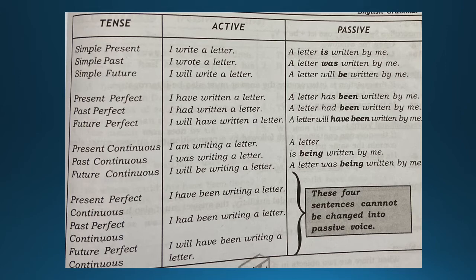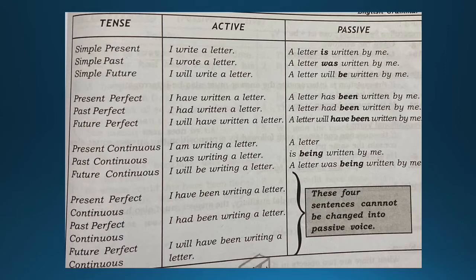Now that is when present perfect tense. When the tense is present perfect, I have written a letter will become a letter has been written by me. A letter has been written by me. Okay, now this was present perfect, active and passive.